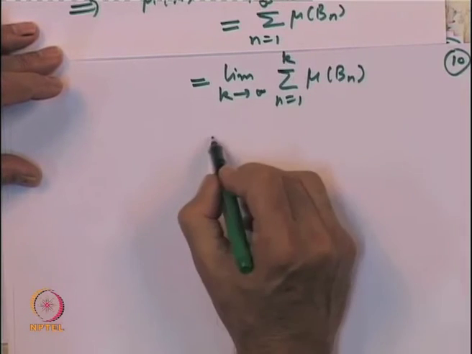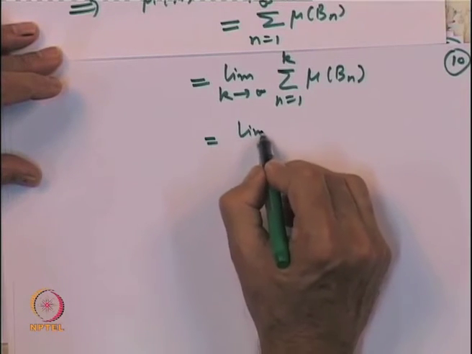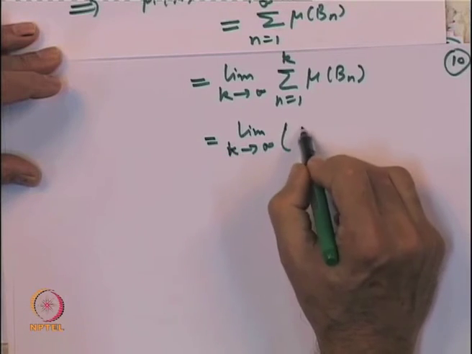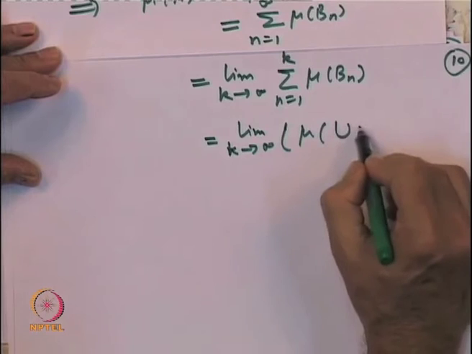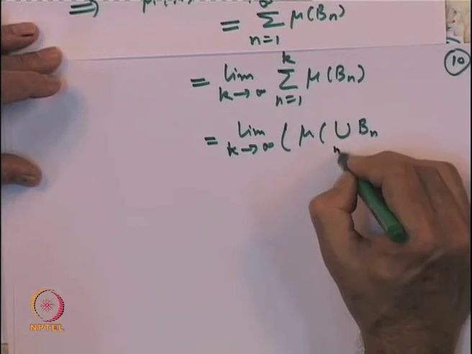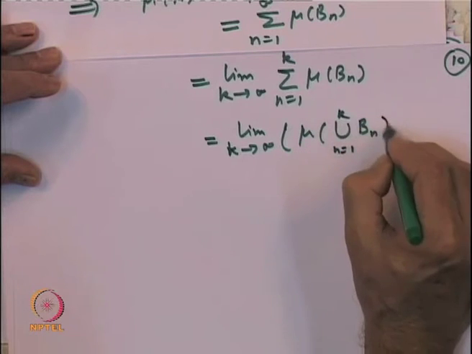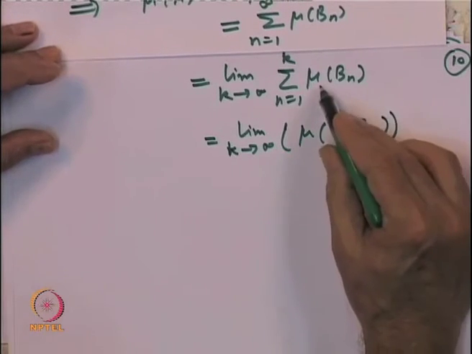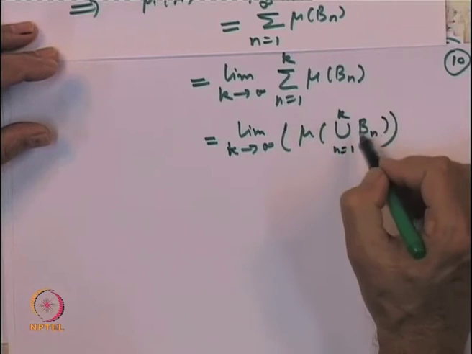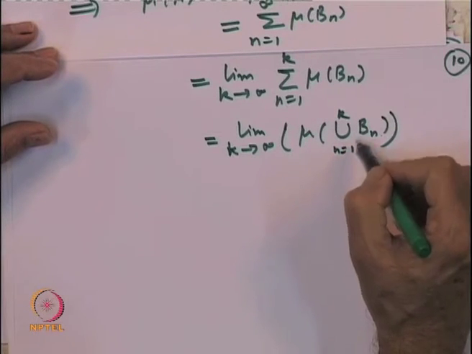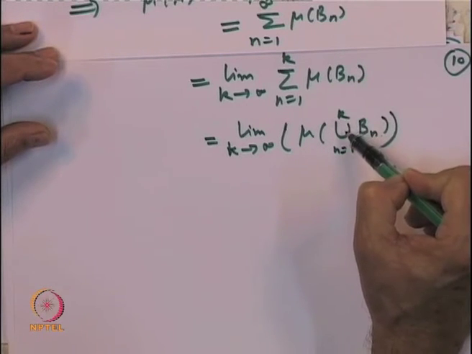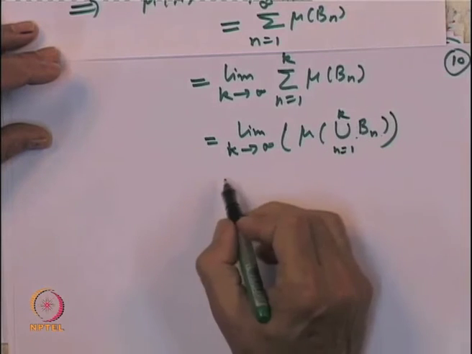But B n's are disjoint, so this is the same as the limit as k goes to infinity of mu of the union of B n, n equal to 1 to k, by the finite additive property. Note once again mu is given to be countably additive and hence it is finitely additive, and by the finite additive property this is true.